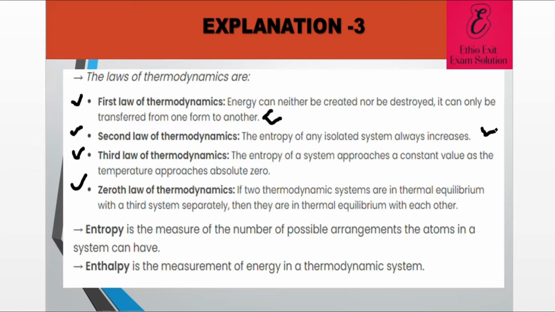And the third law of thermodynamics states that the entropy of a system approaches a constant value as the temperature approaches absolute zero. So the second law states the entropy of an isolated system, and the third law states the entropy of the system at absolute zero temperature.